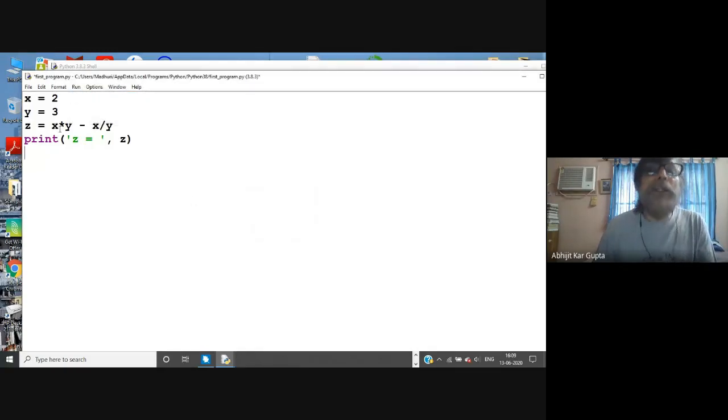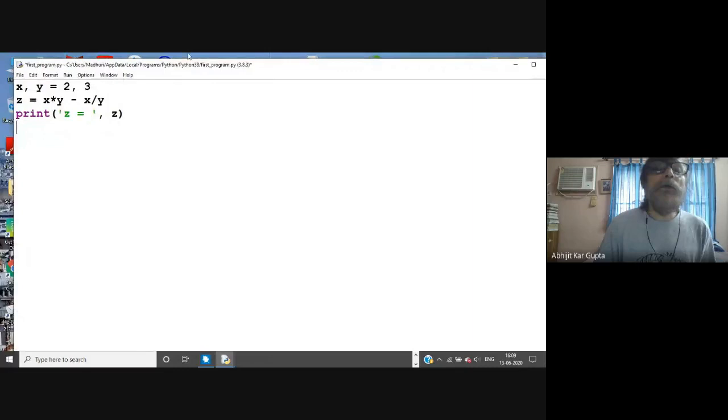But before that I can also do something more. In Python, it's possible to give two things on the same line, x comma y equal to 2 comma 3. That is very nice. You can reduce the program size. So this is x comma y equal to 2 comma 3, z equal to this. And also you could write this whole thing here, so the program would be on these two lines. So you can minimize the lines, but you don't minimize in such a way that other people, or you later, cannot understand.